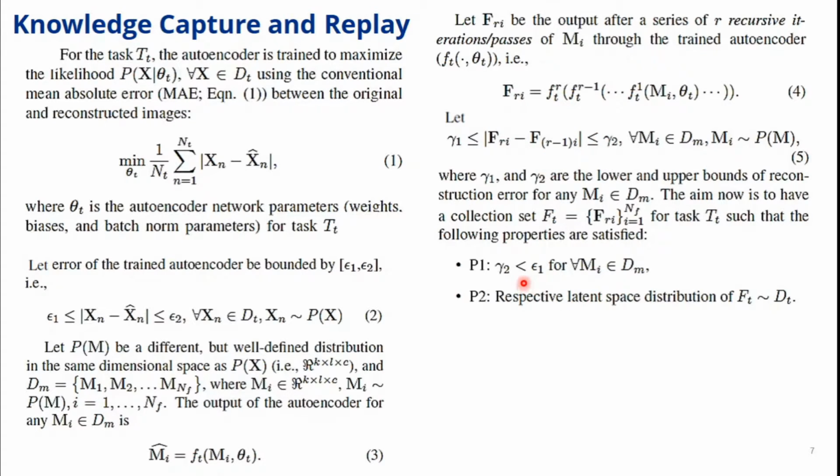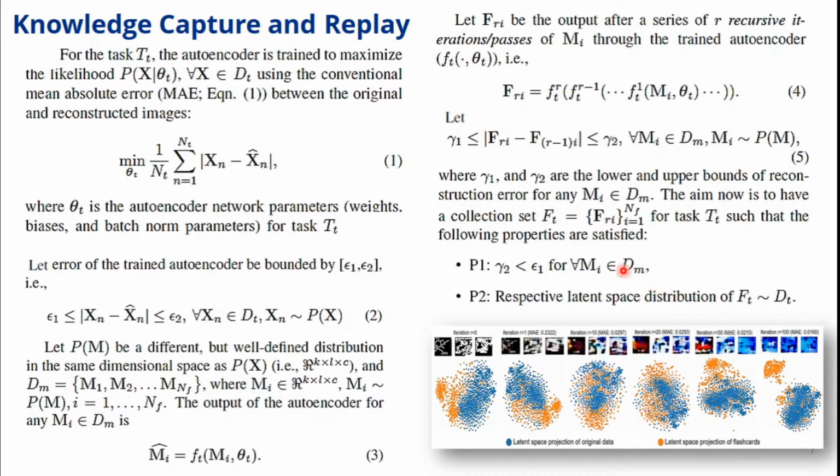Now, if we have two properties, such that gamma 2 is less than epsilon 1, and that the latent space distribution of Ft, which is the flashcard construction set, extends to the original data Dt, then by our hypothesis, we claim that these can be used as alternatives to the original data. As an illustration, these random patterns have a latent space projection which is different from the original data. As we keep iterating, at a particular point between 10 and 20, property 1 and property 2 are satisfied, and these can be taken as flashcards.